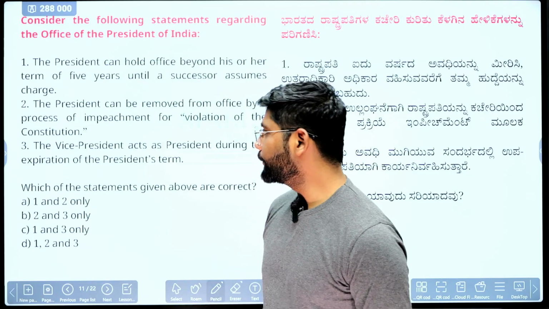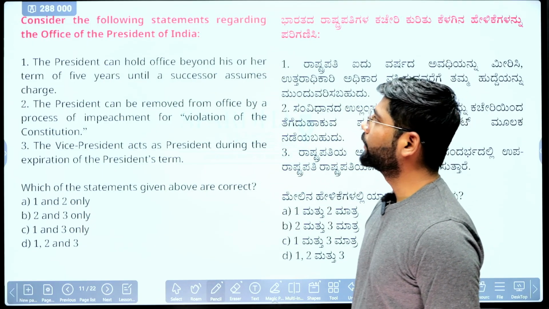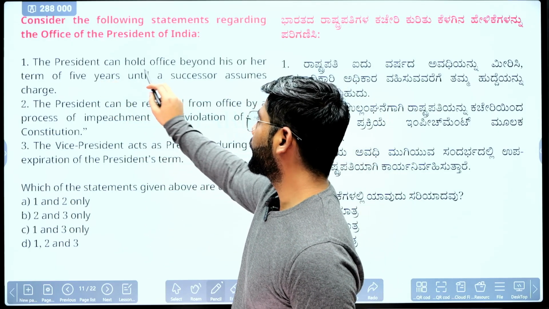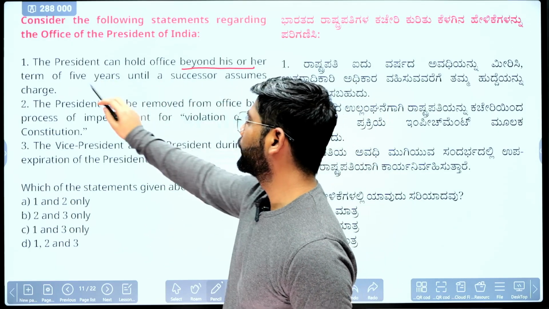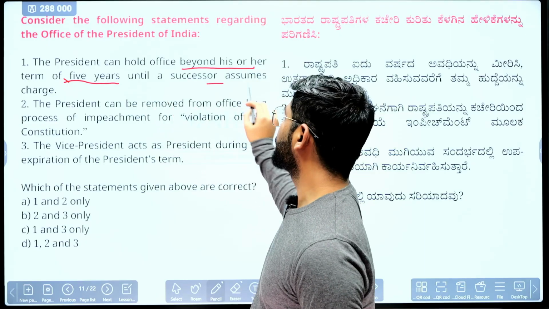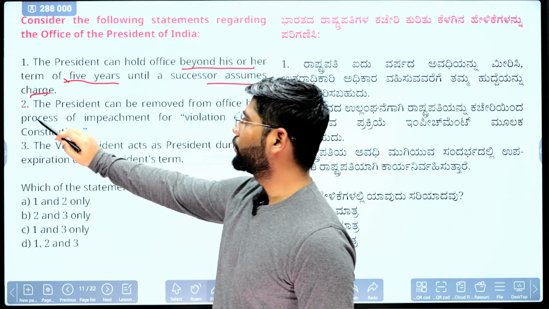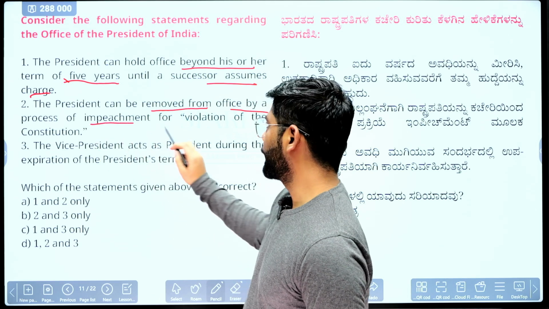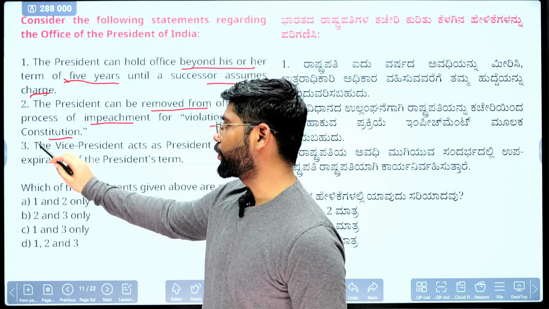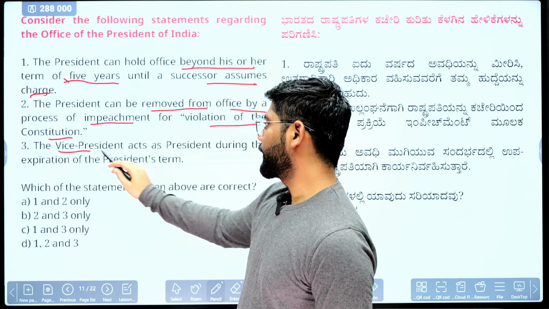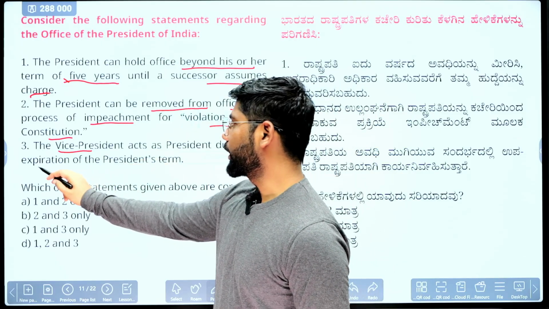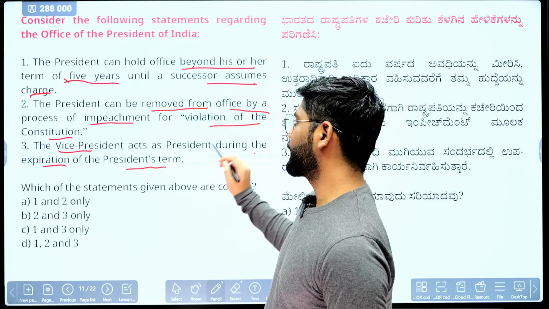So next we will see. Next is again about the office of the President. Consider the following statements regarding the office of President. The first statement says the President can hold office beyond his or her term of 5 years until the successor assumes charge. Second, the President can be removed from office by the process of impeachment for violation of the Constitution. Last statement, the Vice President acts as President during the expiration of the Vice President's term.